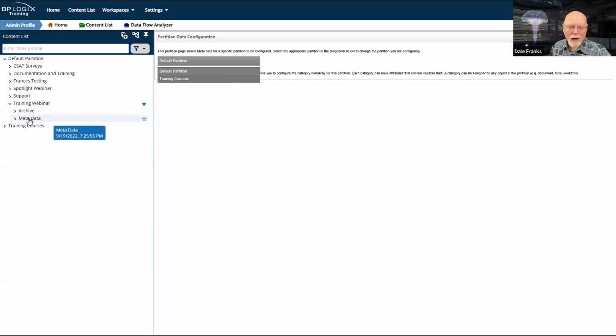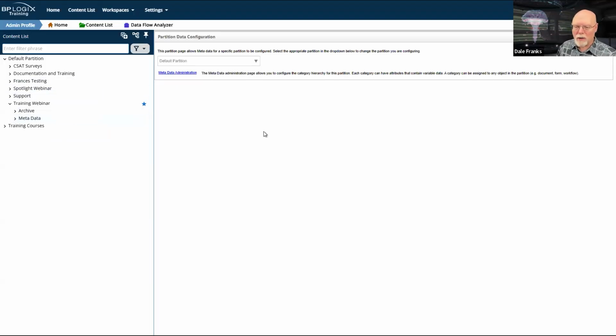Now, we're going to be working in the default partition today because that's where all of my metadata examples exist. So I would select the default partition, or actually, since it is the first partition that shows up, I wouldn't select anything. But if you have multiple partitions on your system, now I know most of you don't, and in most cases, multiple partitions are unnecessary.